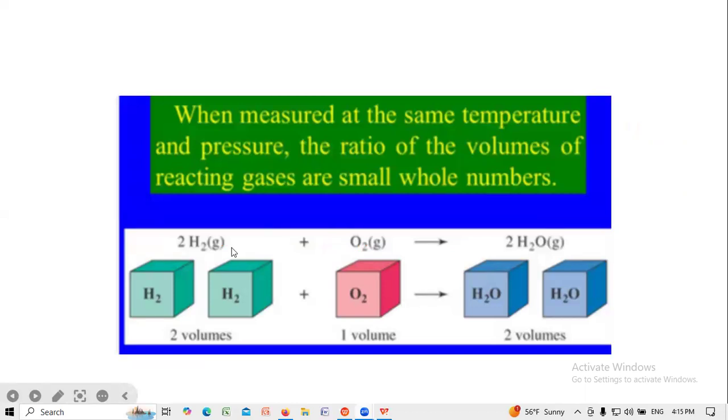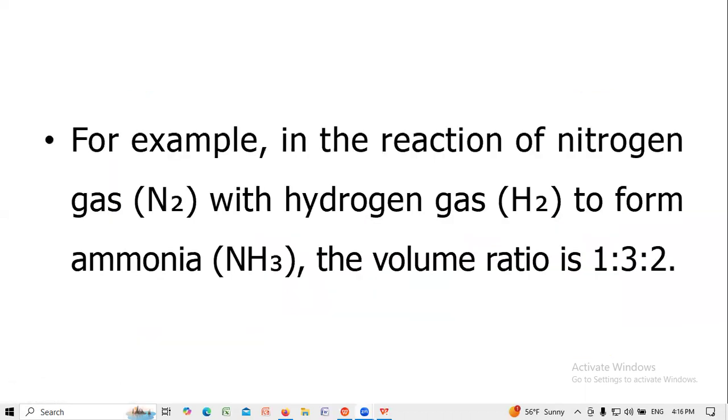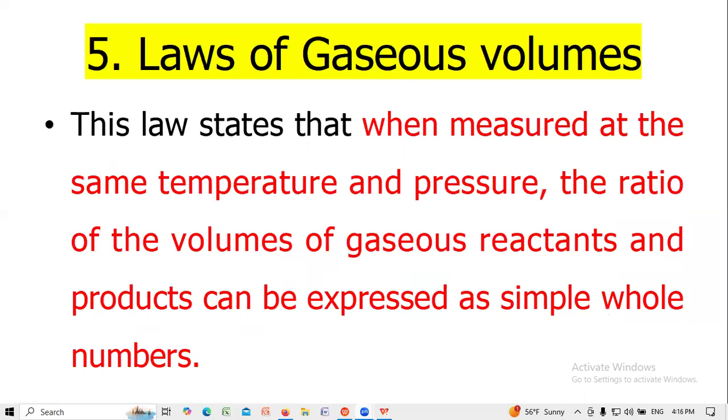Another example: hydrogen combines with oxygen to form water. Two volumes of hydrogen combine with one volume of oxygen to produce two volumes of water. When measured at the same temperature and pressure, the ratio of the volumes of the reacting gases is a simple whole number ratio.